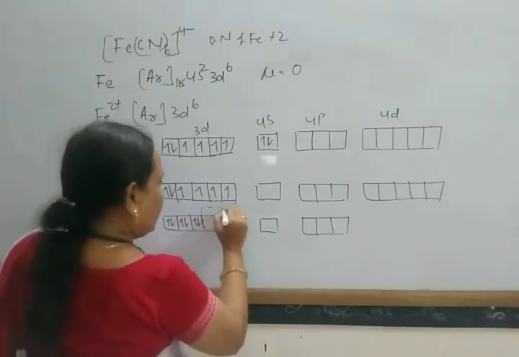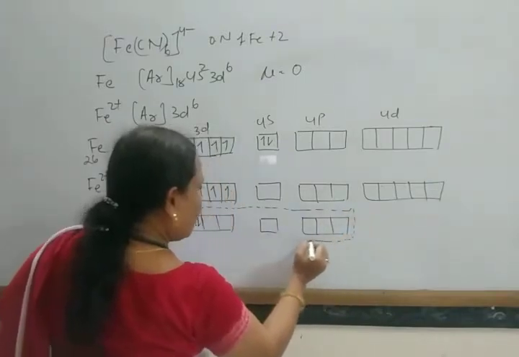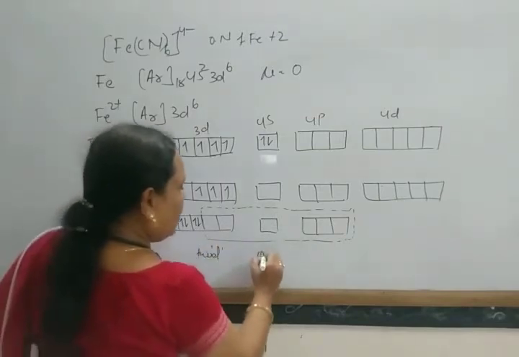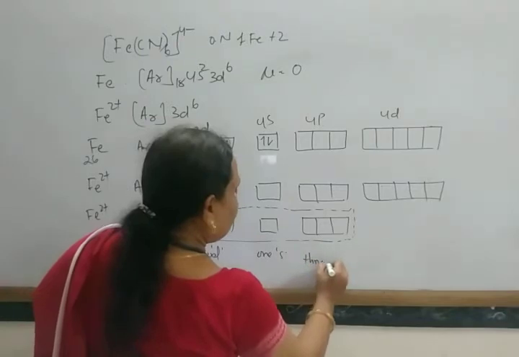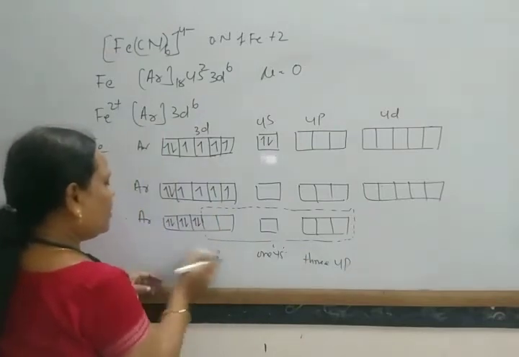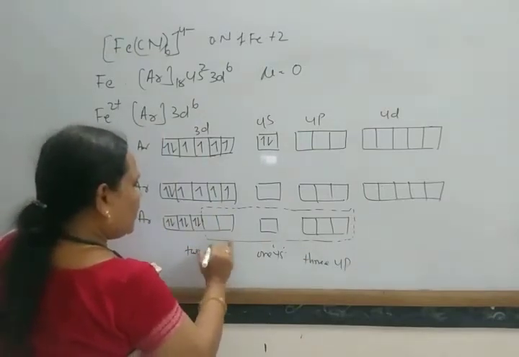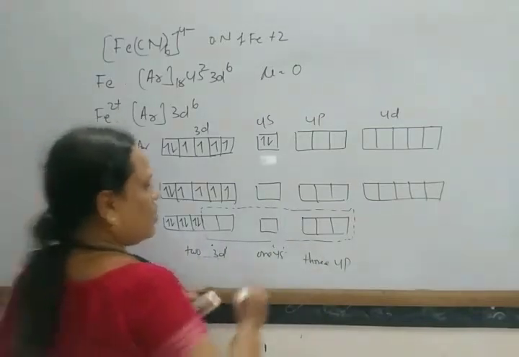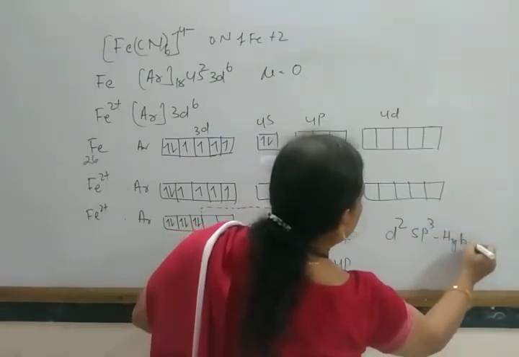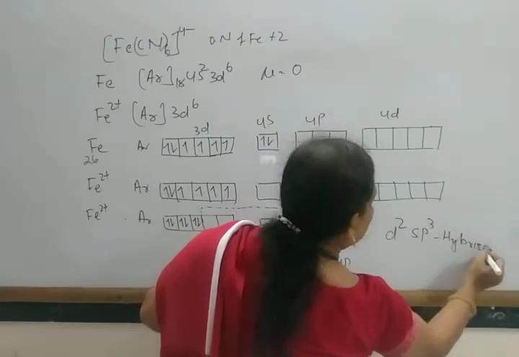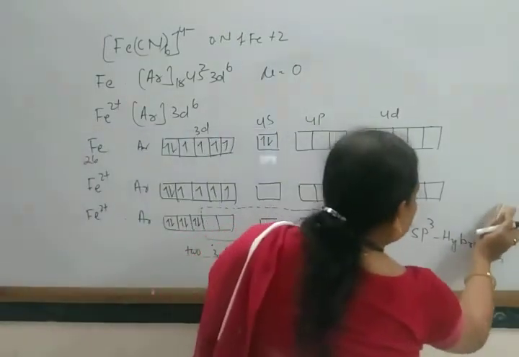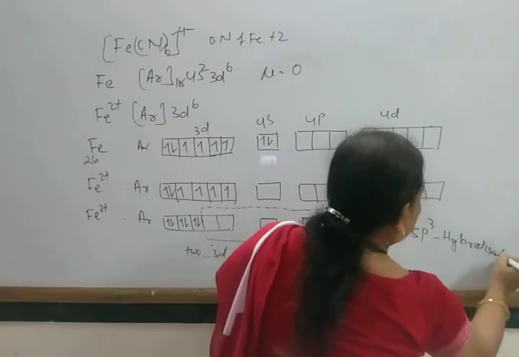Now here the 2 d orbitals, 1 s orbital and 3 p orbitals, that is the 4p orbitals, the 4s orbital and 2 3d orbitals, undergo hybridization to form d2sp3 hybridization.